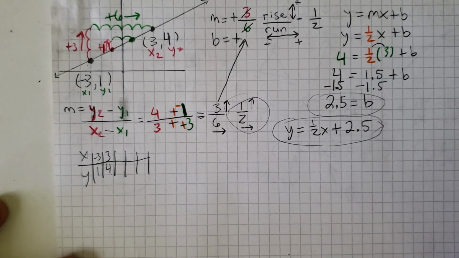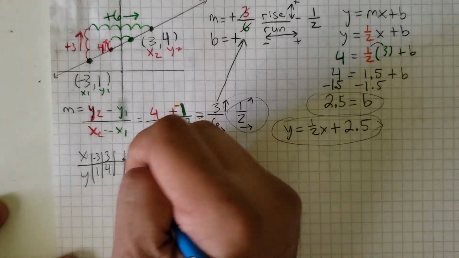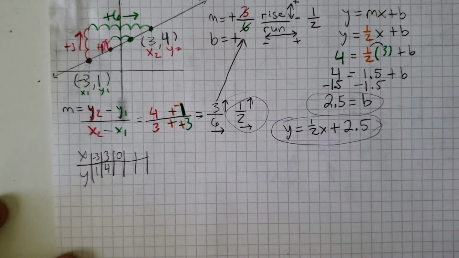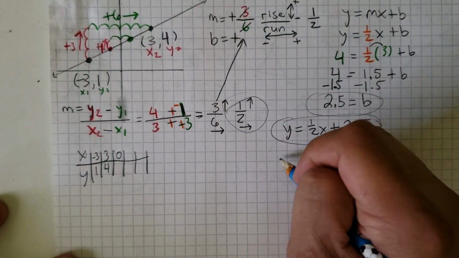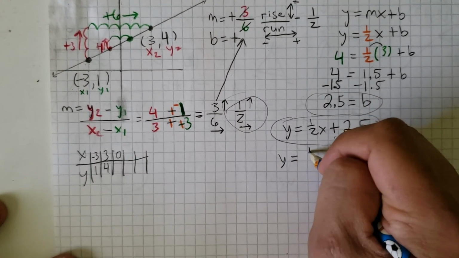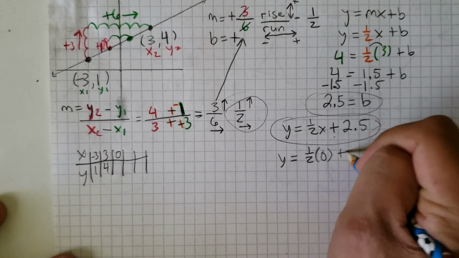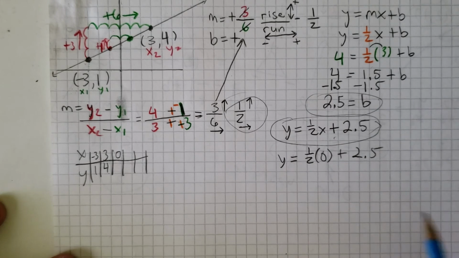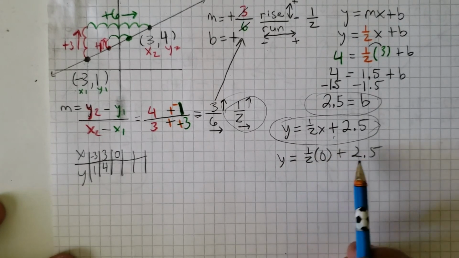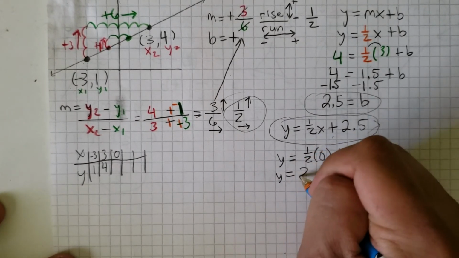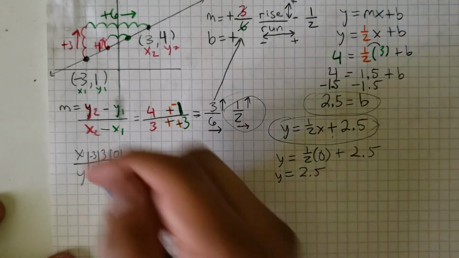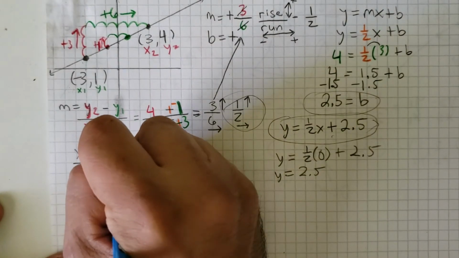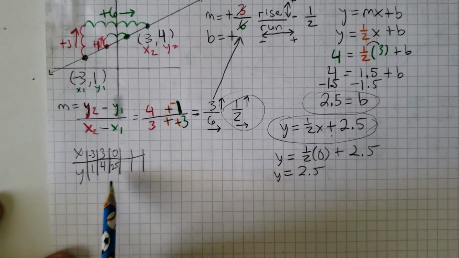So now I could pick another number, let's say 0. If I put 0 in for x, that's my input, so I'm going to go y equals 1/2 parentheses 0 plus 2.5. I already know anything times 0 is 0, plus 2.5, so that gives me y equals 2.5. So if my x is 0, my y is 2.5, and that gives me another coordinate.